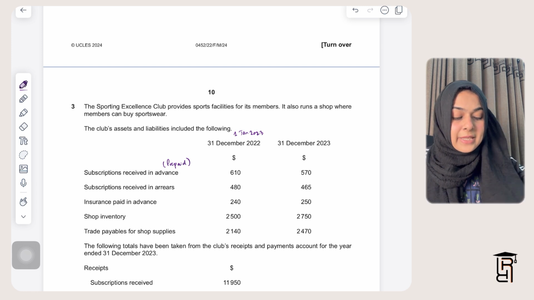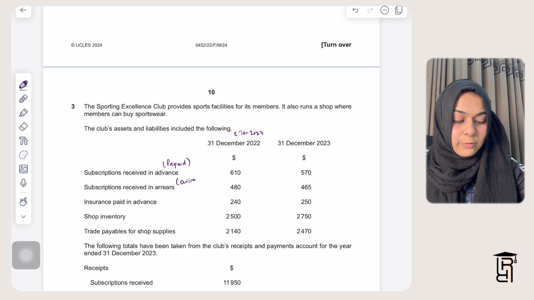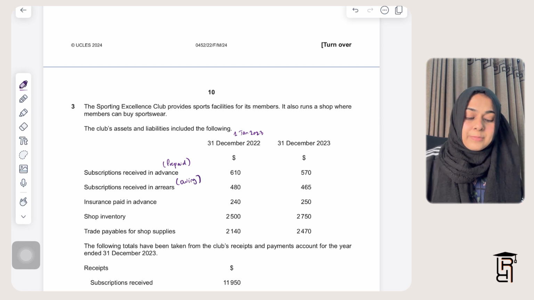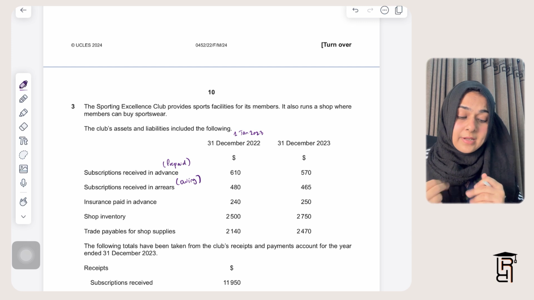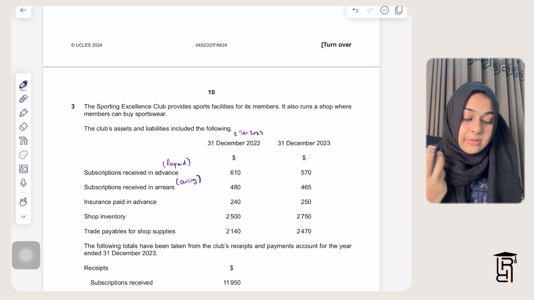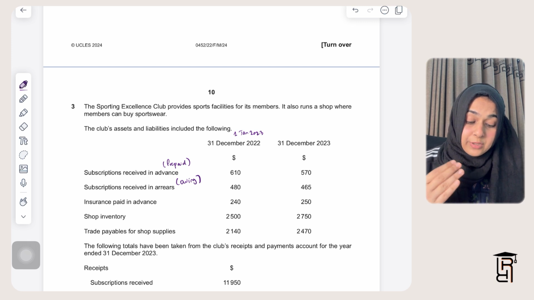Subscription in arrears means, arrears is the other name for owing, and owing subscriptions means that we have given the service to our members, but they haven't paid us the amount that was required. So all of this, like subscription in advance and subscriptions in arrears, is going to come in the subscriptions account.